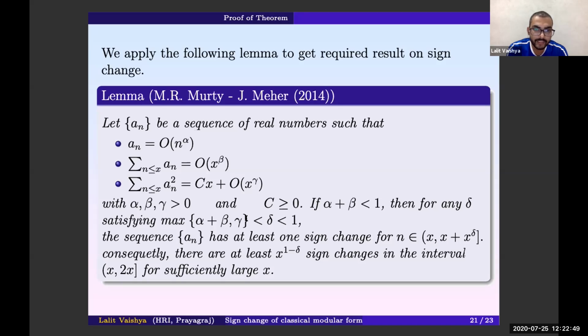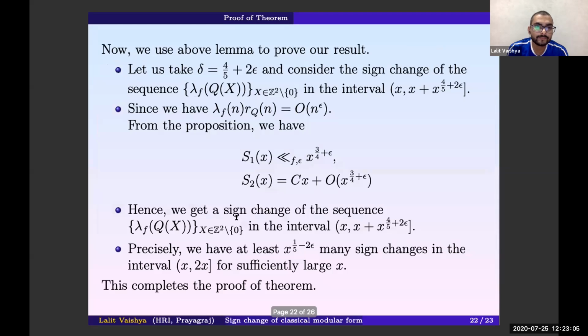Then if you choose delta bigger than alpha plus beta and gamma, then the sequence a_n has at least one sign change in the interval, and precisely in the interval x to 2x we have x to the power 1 minus delta sign changes.